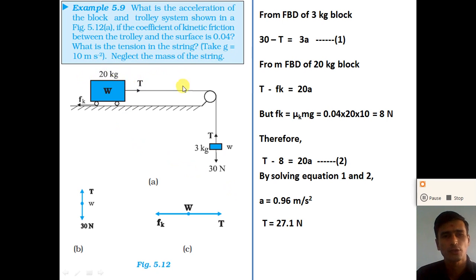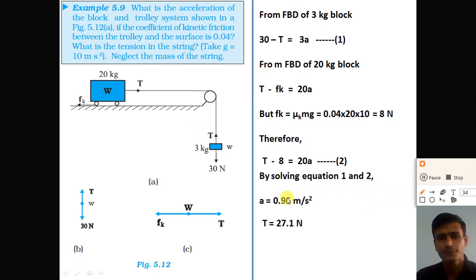To solve this problem, we need to represent the different forces acting on the system of block and trolley. So dear student, first of all draw the different forces acting on the block and the trolley, right? In the block, first force is the weight force mg in the downward direction, right?